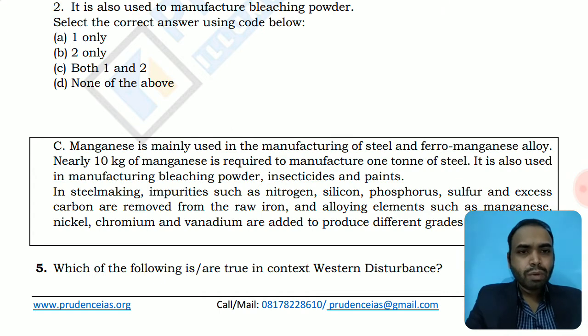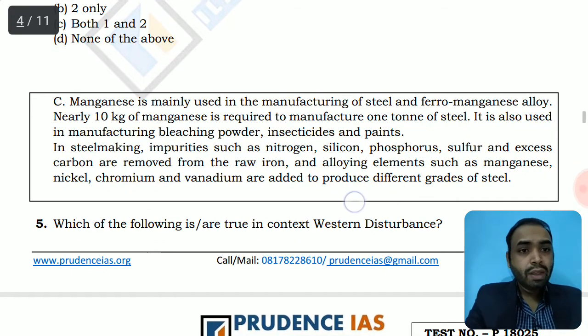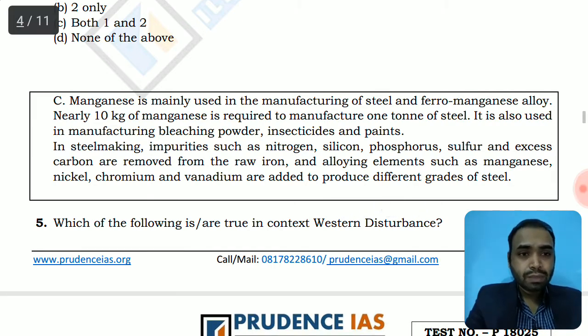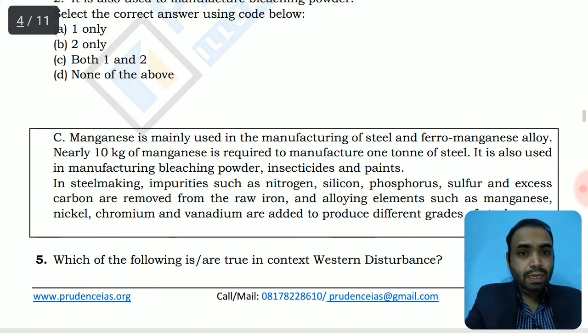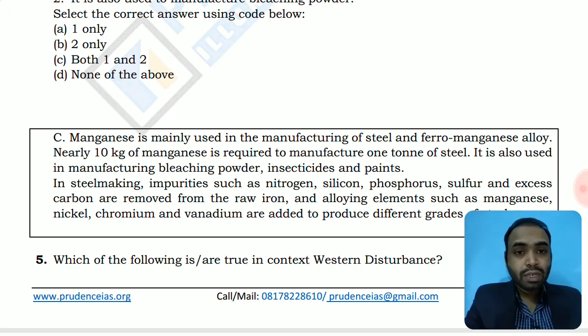In steel making, impurities such as nitrogen, silicon, phosphorus, sulfur, and excess carbon are removed from the raw iron, and alloying elements such as manganese, nickel, chromium, and vanadium are added to produce different grades of steel. We have seen chromium grade steel in most automobiles, which enhances the quality of the steel produced.